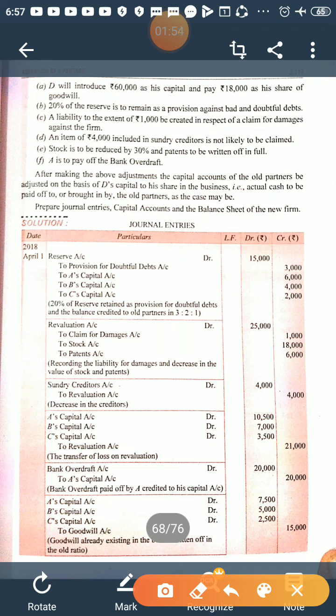After making the above adjustment, the capital accounts of the old partners be adjusted on the basis of D's capital to his share in the business, that is, actual cash to be paid off to or brought in by the old partners as the case may be. Prepare journal entries, capital account and the balance sheet of the new firm. Now children, the question asks you to pass necessary journal entries, prepare capital account and balance sheet. So one by one we will take.